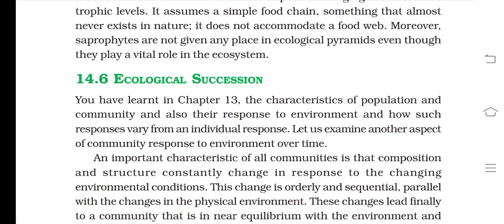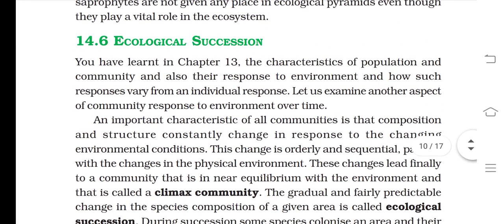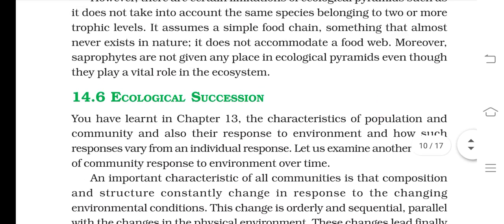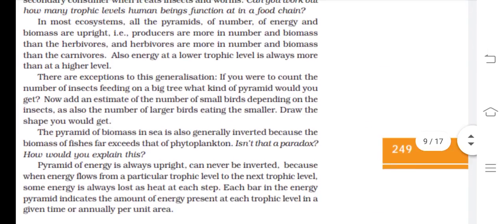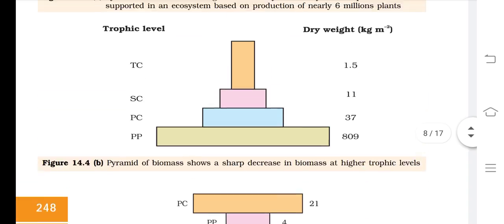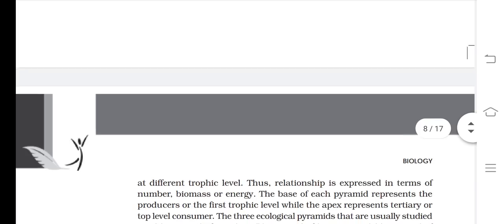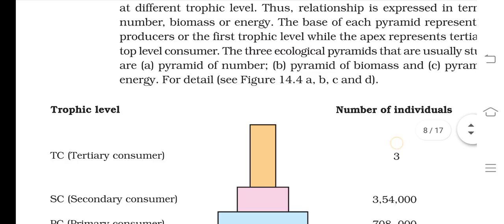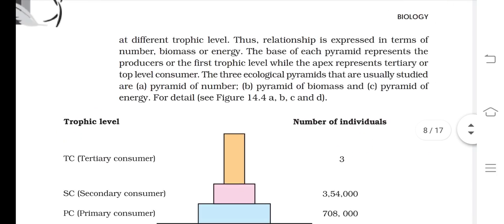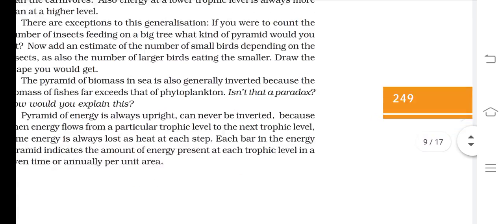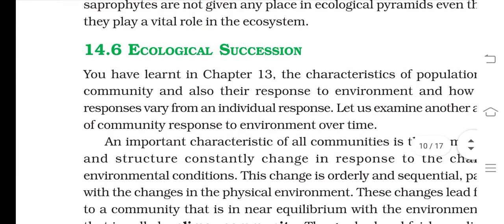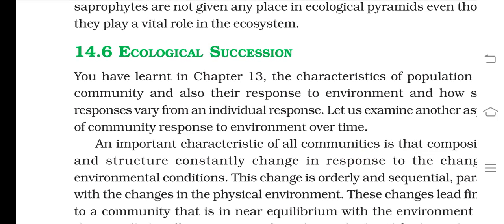Hello friends, today we are going to learn about the next question of chapter number 14, and the title of the question is Ecological Succession. In the last video lecture we talked about the important and interesting question of ecological pyramids. In that question we talked about the three types of pyramids: pyramid of number, pyramid of biomass, and pyramid of energy. Today we will learn about a new concept of ecology, which is ecological succession. So the title of the question is ecological succession.